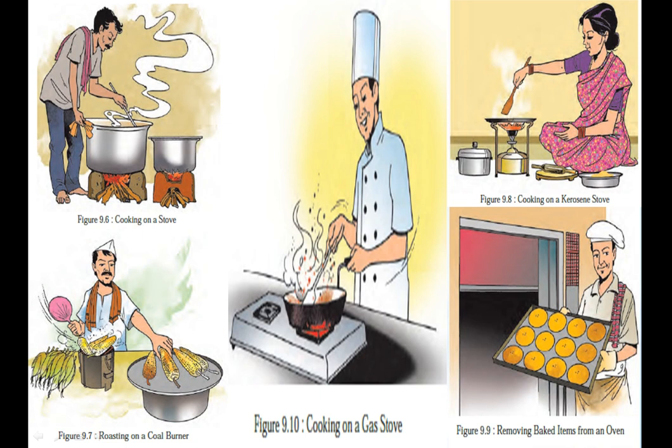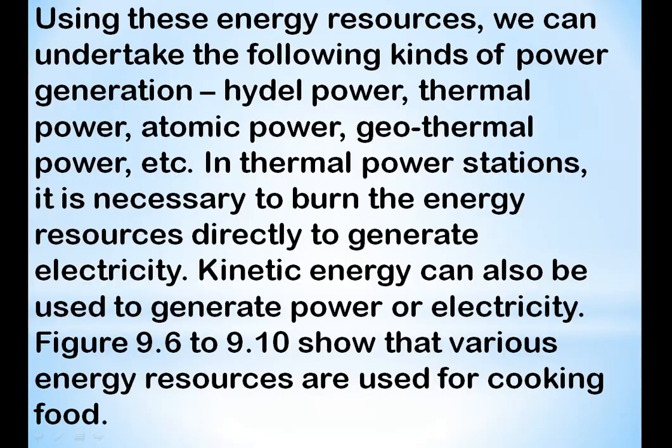Here is the next example. We can see cooking on a stove, cooking on a kerosene stove, roasting on a coal burner, cooking on a gas stove, and removing baked items from the oven. So these are all places from where we get energy resources.